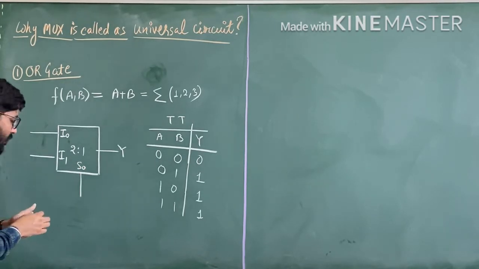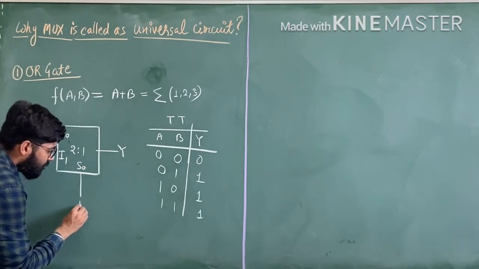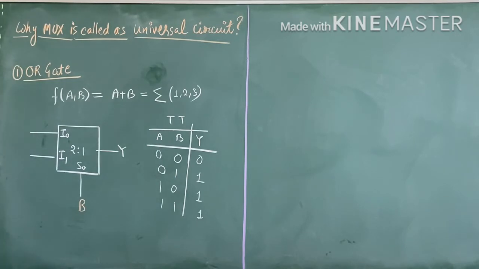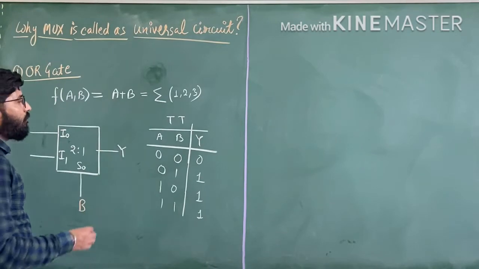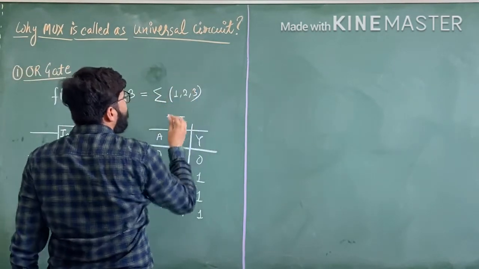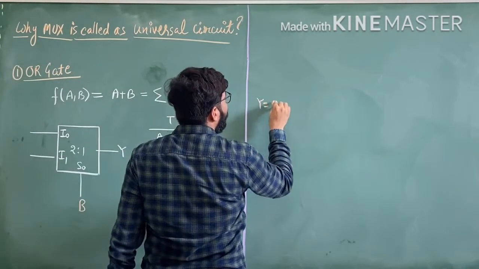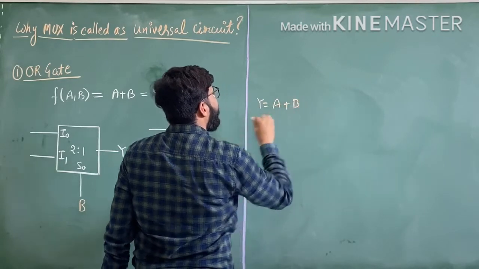Now if we consider this is B, we have to write the value of I0 and I1. So the final output is Y equals A plus B.